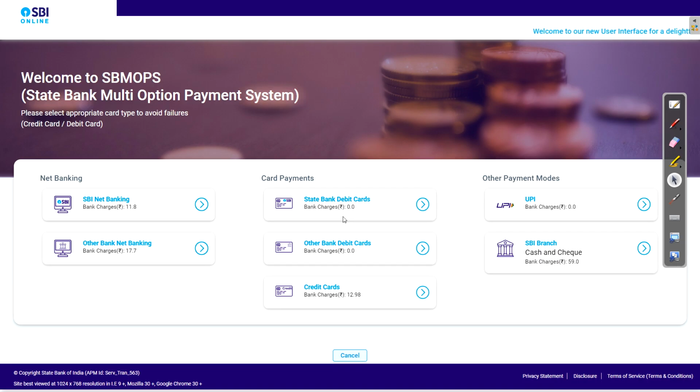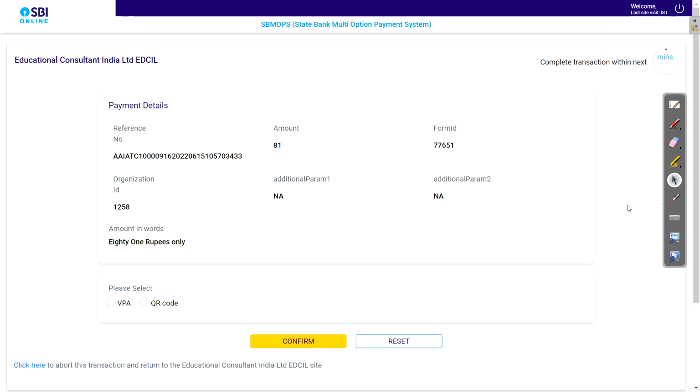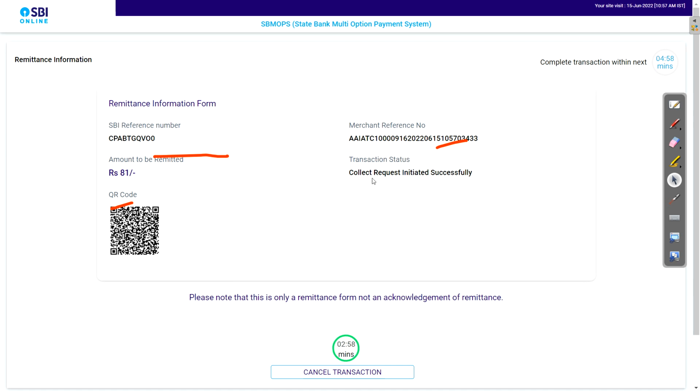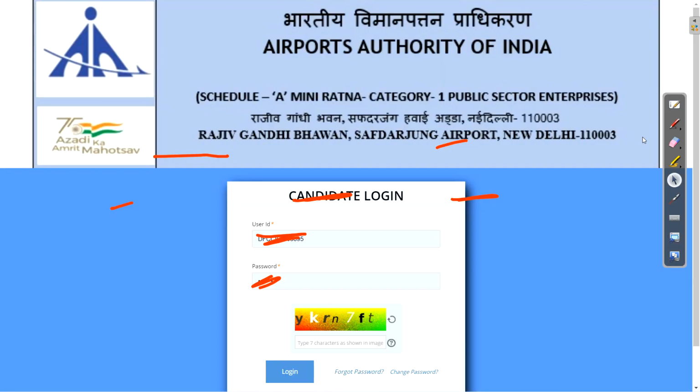Okay, after submit you will get this screen. So from whatever category or whatever payment mode you want to pay, just pay that. You can use UPI also. Okay, then credit card, debit card also, net banking also there, but an additional 11.8% charge and 17.7 rupees charge you need to give. Okay, so just select any one. If I select UPI, then you can see this screen. Okay, and you need to complete the transaction in 4 minutes only. So via QR or via VPA you can just put. Okay, so I selected QR. So like this you can fill the form completely.